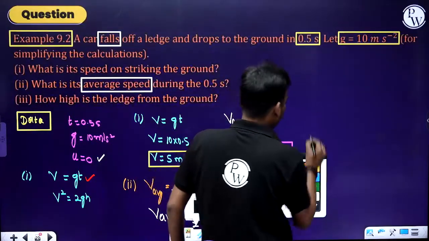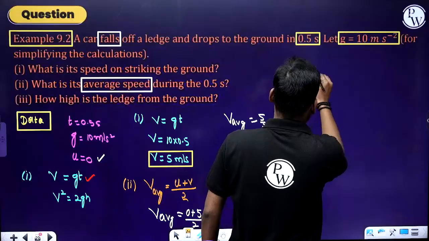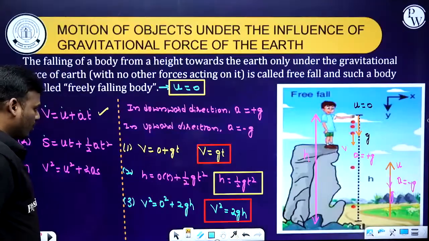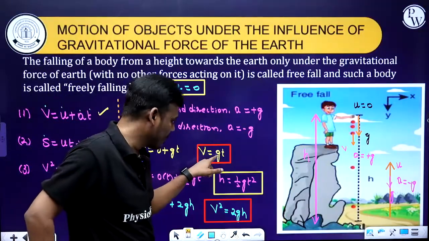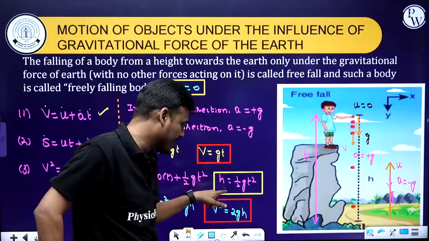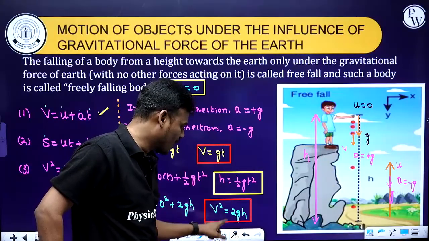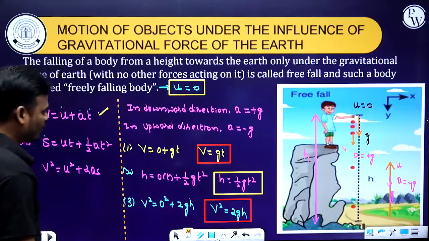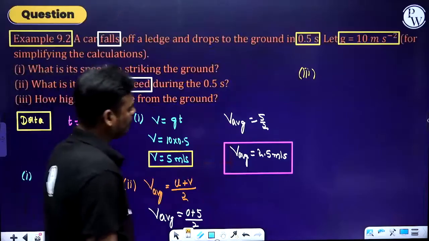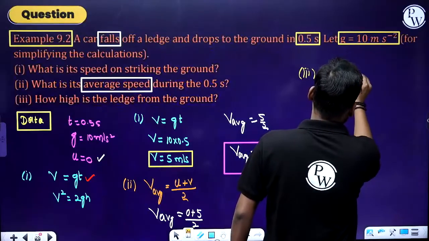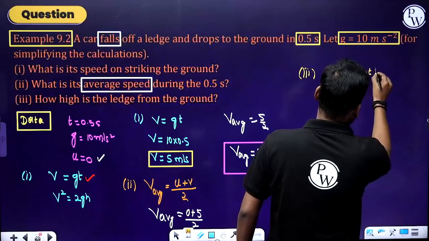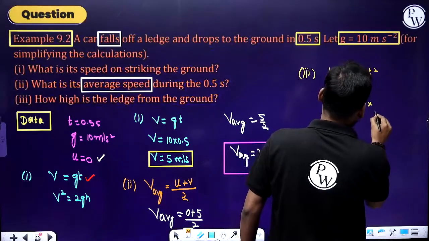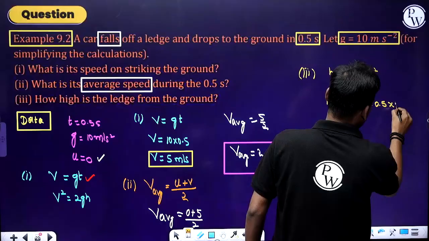That is the third sub question, height. Here you need to find out which equation of motion you have to use. In one equation we cannot see the h value, but here you can see the h value, and here also you can see the h value. Any one of the two equations you can use. I am using this one, that is h equals half gt square. Substituting the values, g is 10, and the time is 0.5 into 0.5.